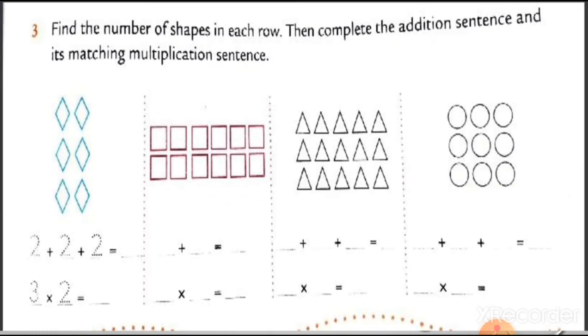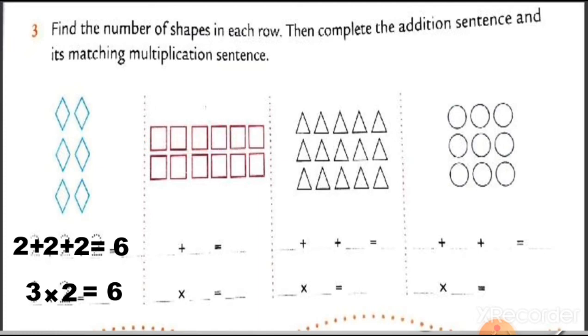Now we have to write down the repeated addition sentence and also a multiplication sentence. Here there are 3 groups of 2. So we have to add the number 2 three times this way: 2 plus 2 plus 2 is equal to 6. Here the number 2 is repeating 3 times, so the answer will be 6. 3 twos are 6.